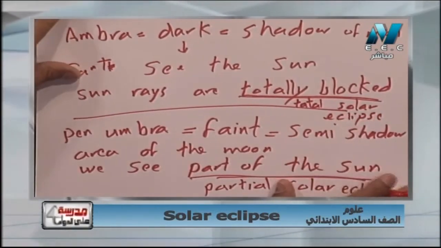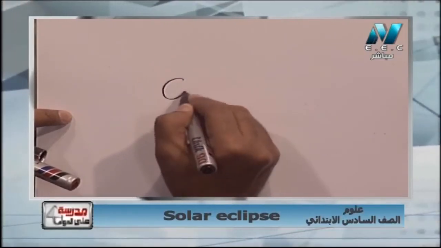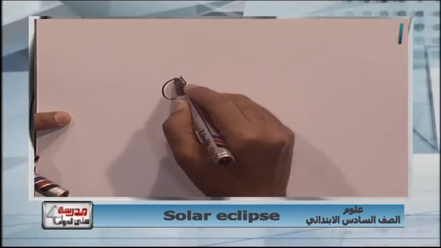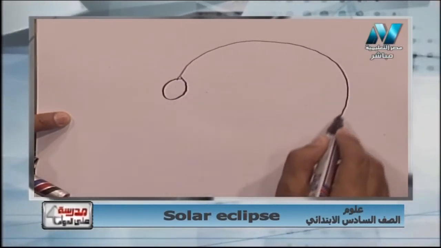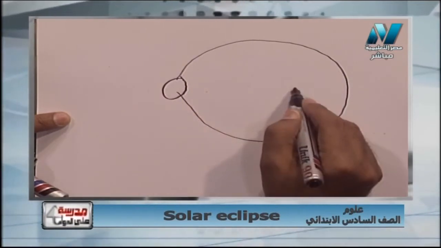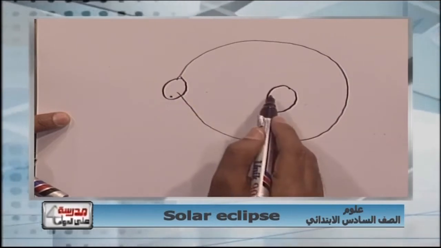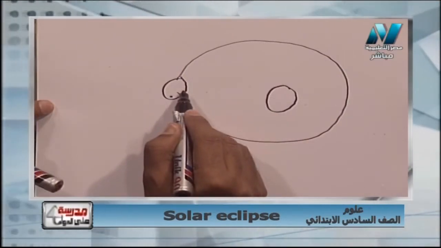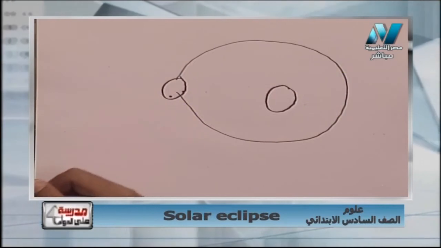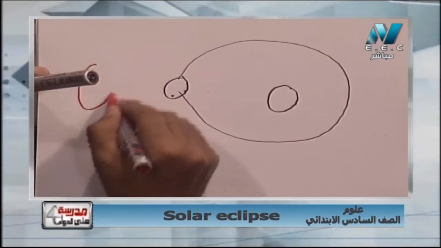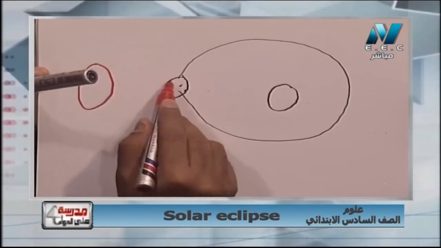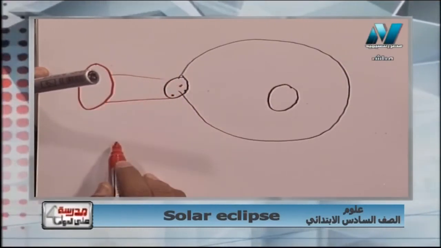But because the moon is smaller than the sun, and the moon moves in an oval path from the earth, the moon sometimes is far from the earth and near to the sun, so it can block this part of the sun.